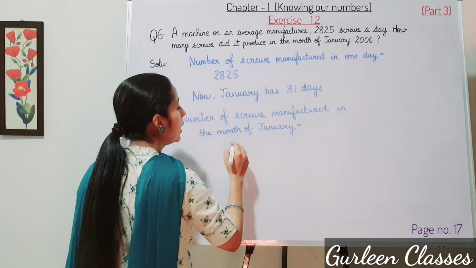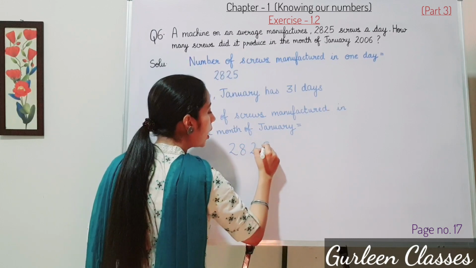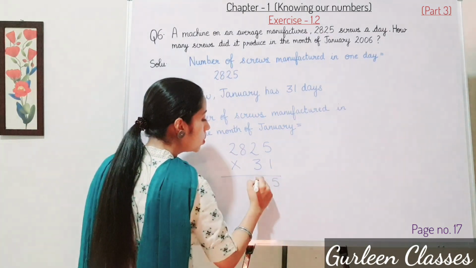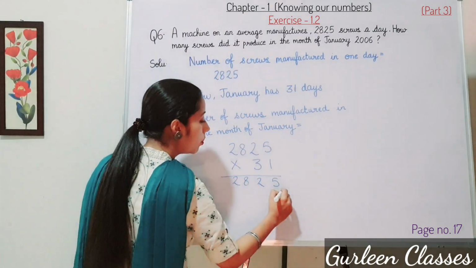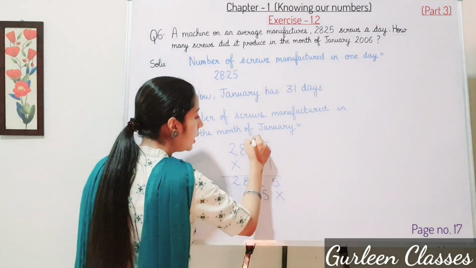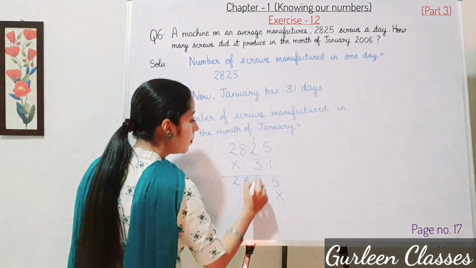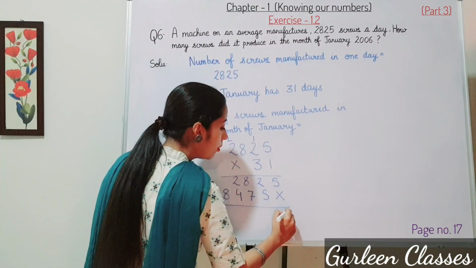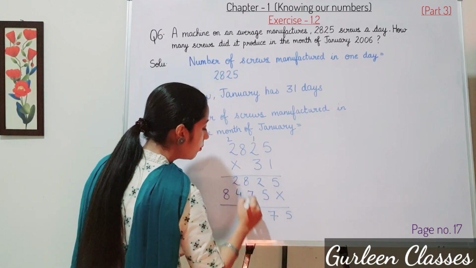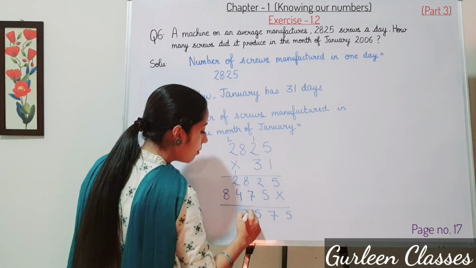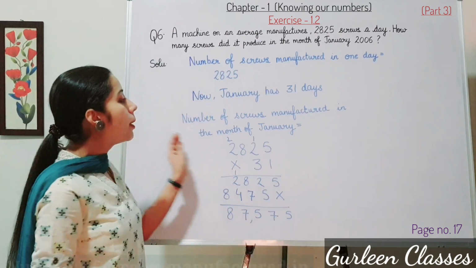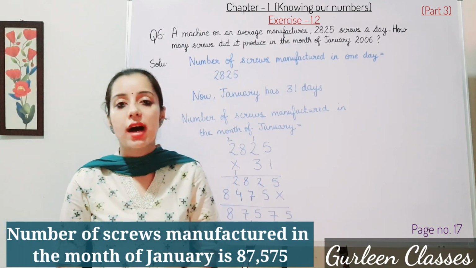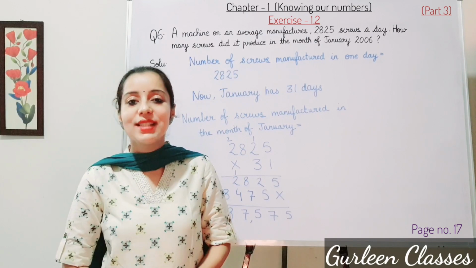So we will multiply 2825 into 31. 1 5s are 5, 1 2s are 2, 1 8s are 8, 1 2s are 2. Multiply 5 3s are 15, 3 2s are 6 plus 1, 7, 8 3s are 24, 3 2s are 6 plus 2, 8, 5, 7, 15, 4, 5, 7 and 8. So, number of screws manufactured in the month of January is 87,575.